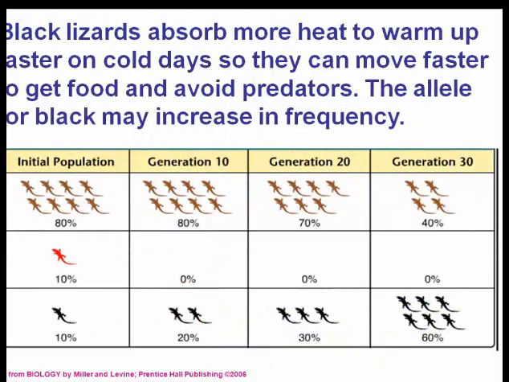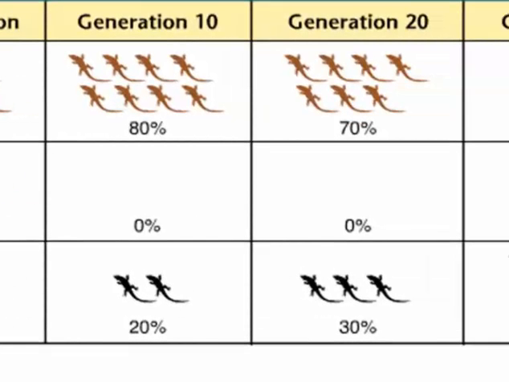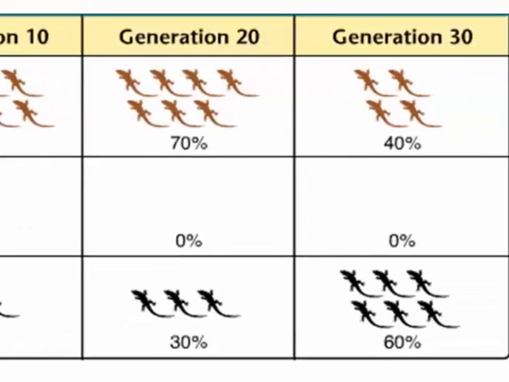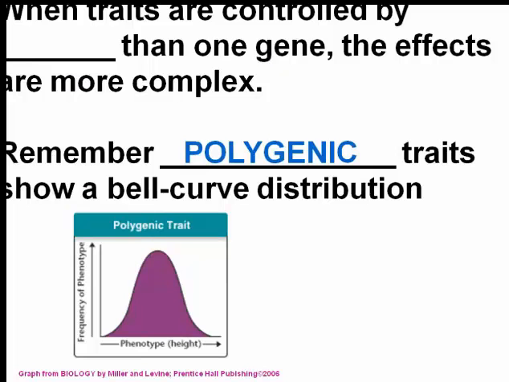Okay, so black lizards, let's say, here's just an example, absorb more heat to warm up faster on cold days, so they can move faster to get food and avoid predators. The allele for black may increase in frequency, and again, if it increases in frequency, then we actually see evolution occur. So when traits are controlled by more than one gene, the effects are more complex, okay?